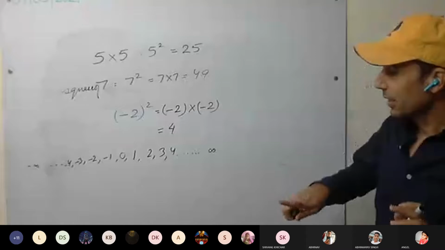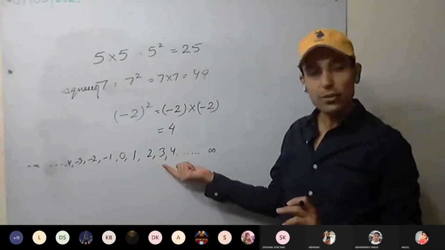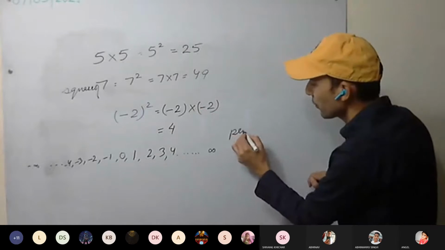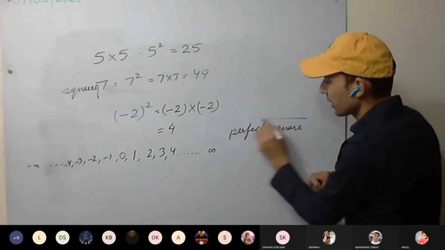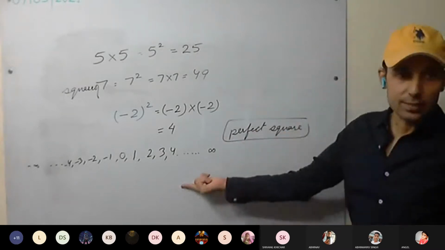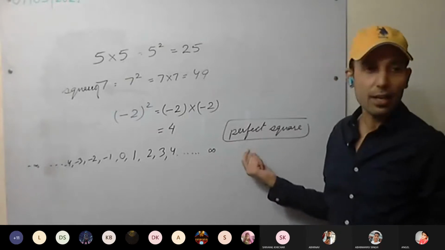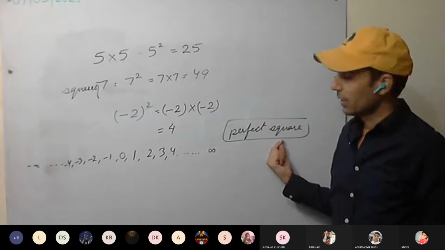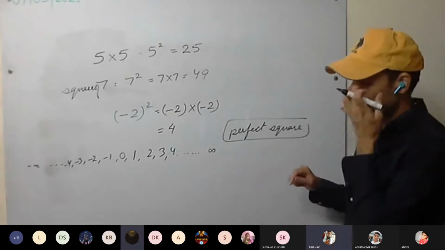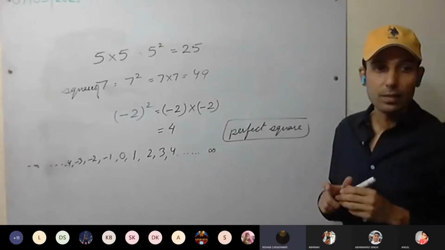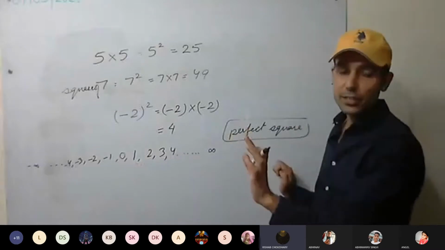Now see here. If we take the square of them, the square will always be a perfect square. So the square of integers is always a perfect square. See here, any integer you take.